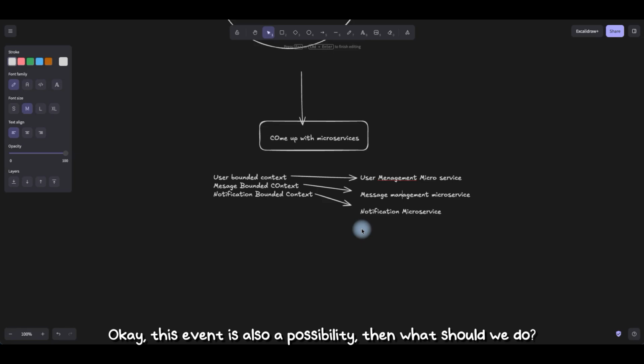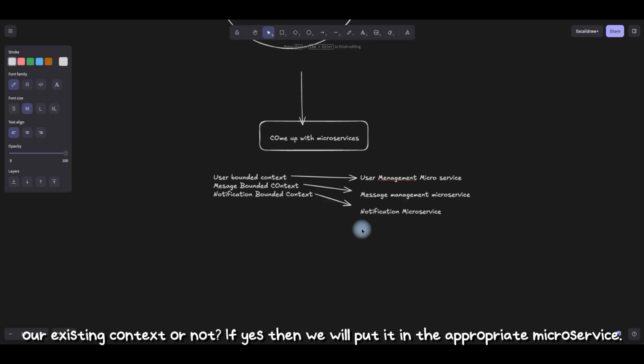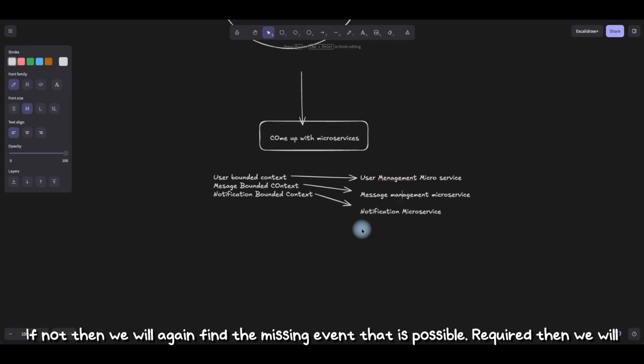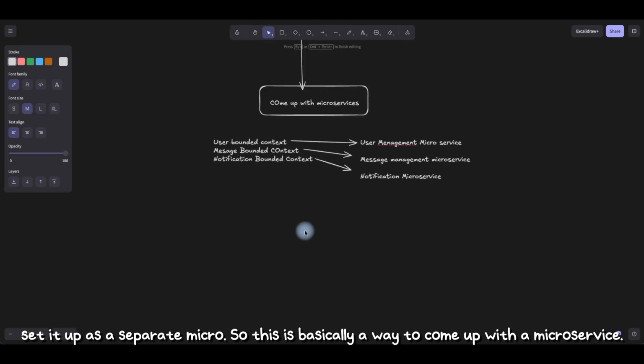Now, there's a possibility that even after coming up with microservices, suddenly someone may think about an event and say, okay, this event is also a possibility. Then what should we do? We will check its properties. Does it have some matching properties with our existing context or not? If yes, then we will put it in the appropriate microservice. If not, then we will again find the missing event that is possibly required, and we will set it up as a separate microservice. So this is basically a way to come up with a microservice.